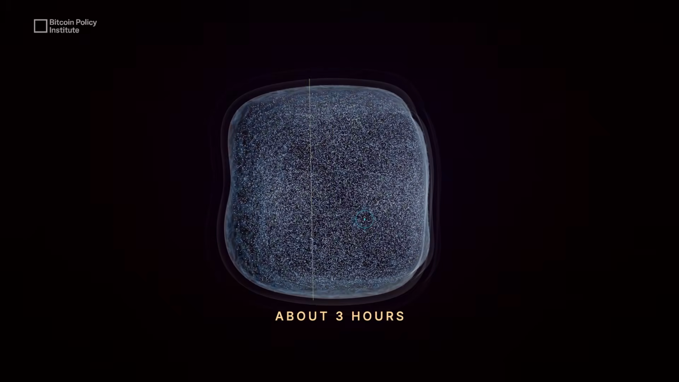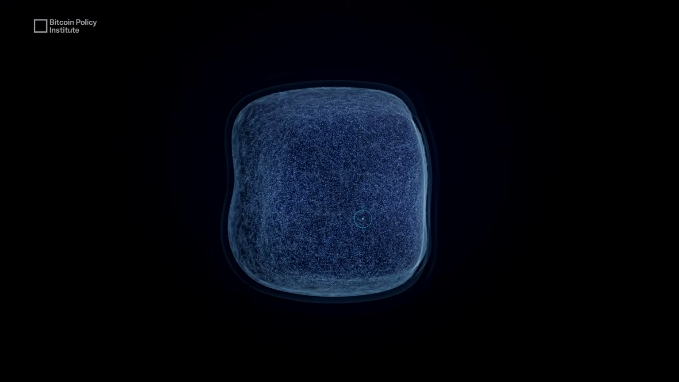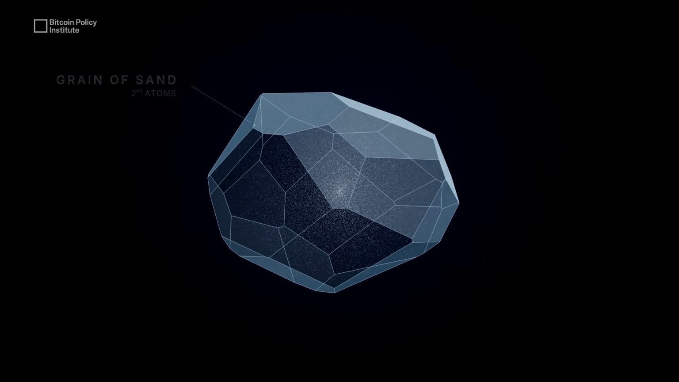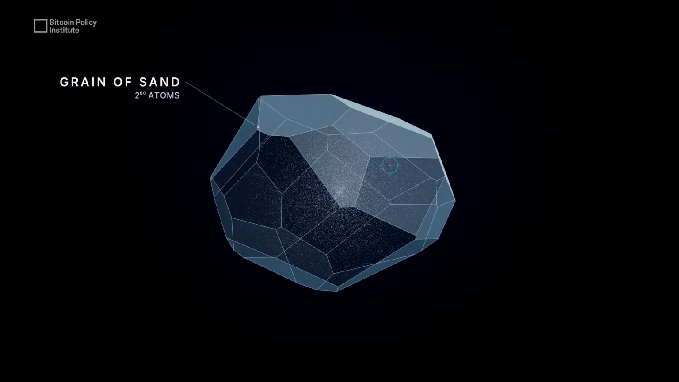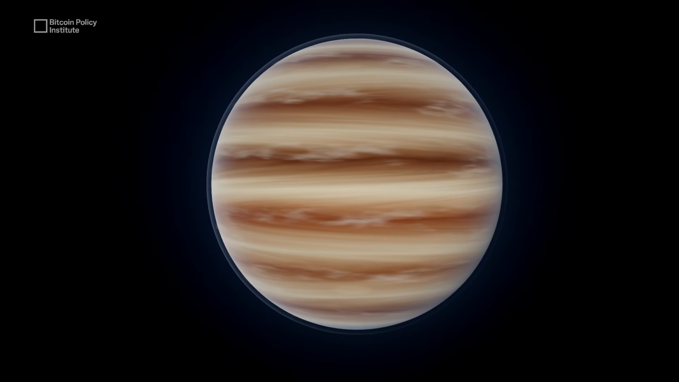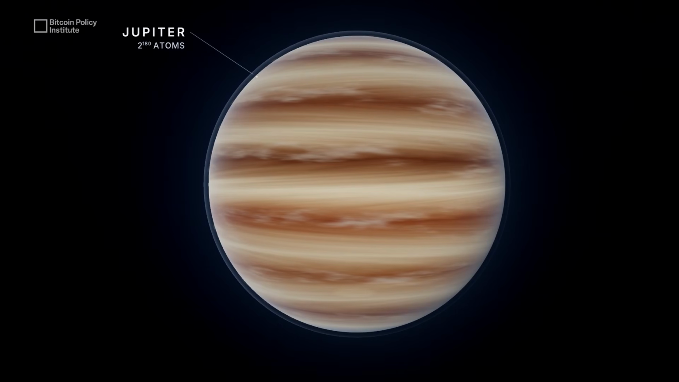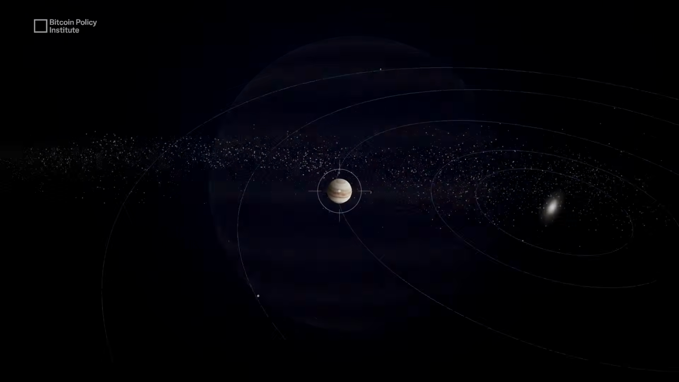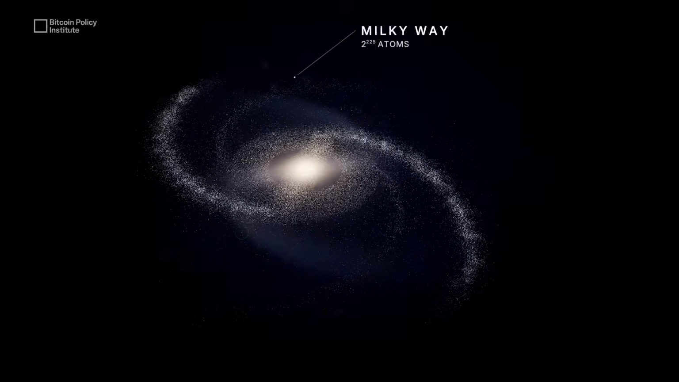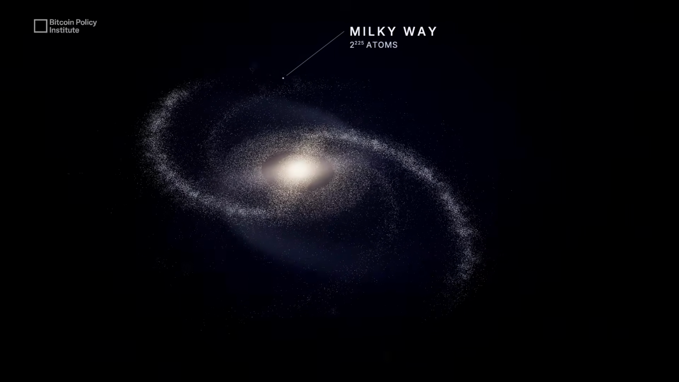That may sound enormous, but how does it compare with the search pool of a correctly generated 24-word Bitcoin seed phrase? Would it fill a grain of sand? A grain contains about 2 to the power of 60 atoms, not even close. What about Jupiter? At roughly 2 to the power of 180 atoms, it is still nowhere near large enough. The entire Milky Way contains roughly 2 to the power of 225 atoms. Surely that must be enough.